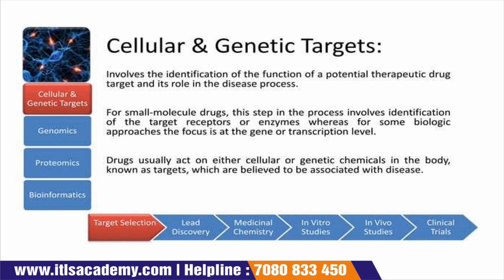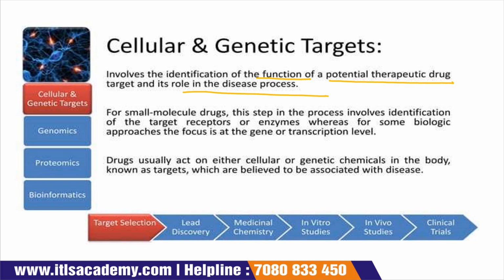In target selection, the first technique is cellular and genetic target, which involves the identification of the function of a potential therapeutic drug target and its role in a disease process. So when we select the target, first we have to identify the function of that therapeutic drug target and its role in a disease process.